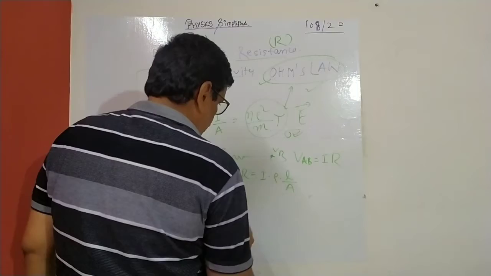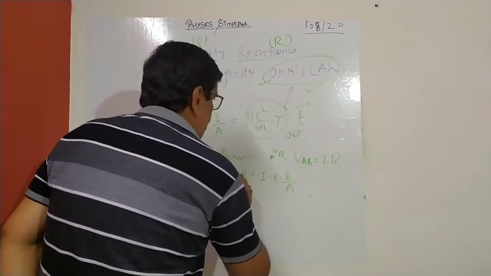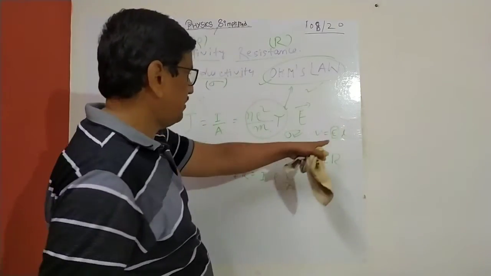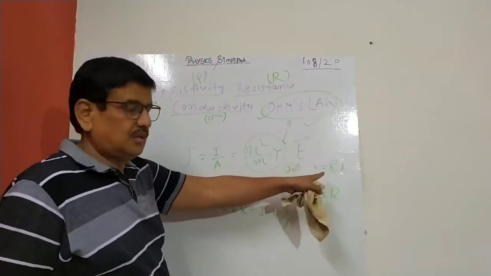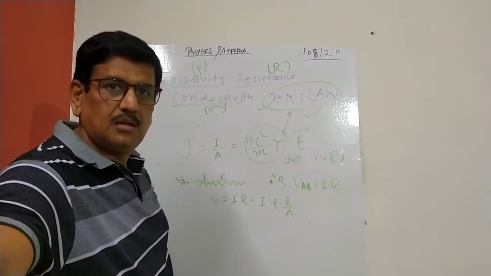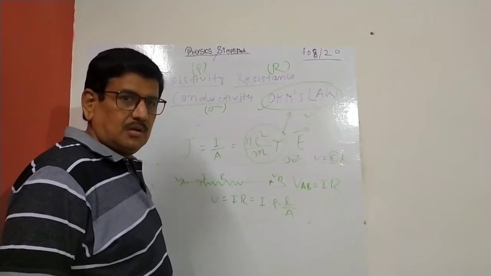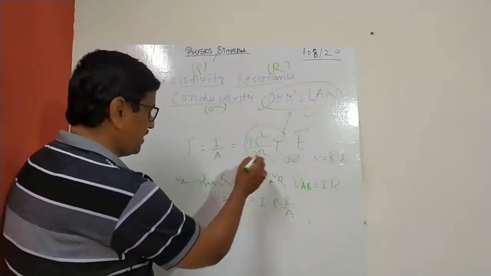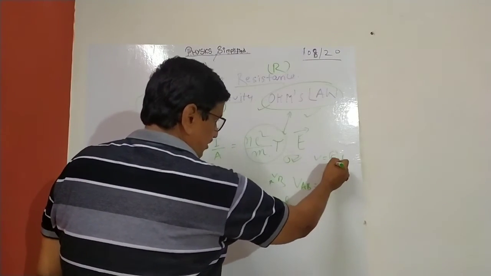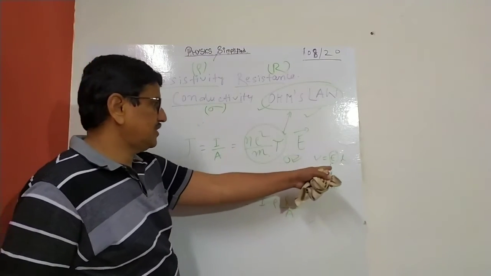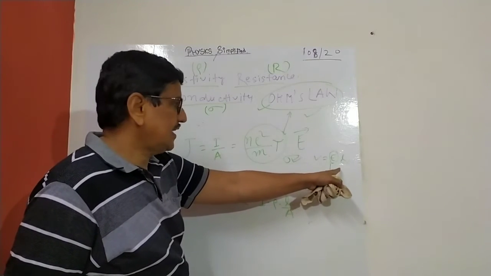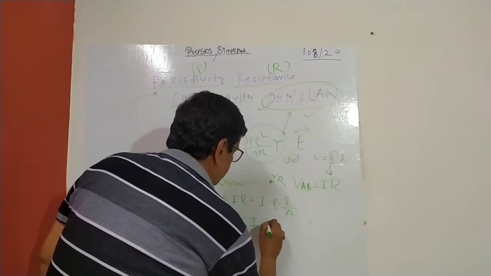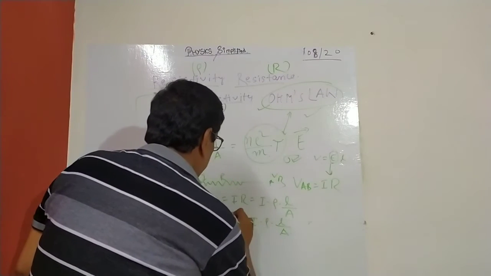So V equal to I, and now V is what I have already written, the potential difference from electrostatics, and this is EMF. So this is the relationship you must know, and this is precisely the driving force we can call in a circuit, because this is precisely what provides current, energy, everything. So V equal to E into L, I into rho into L by A. So L cancels out.